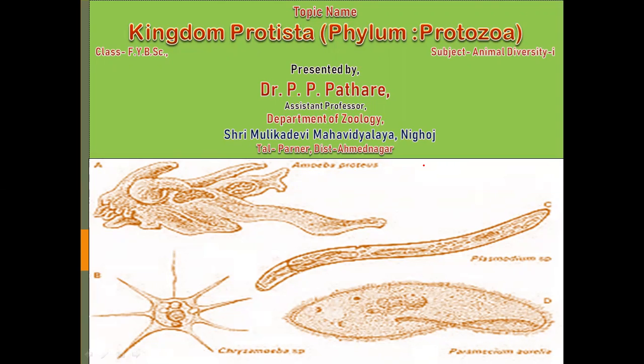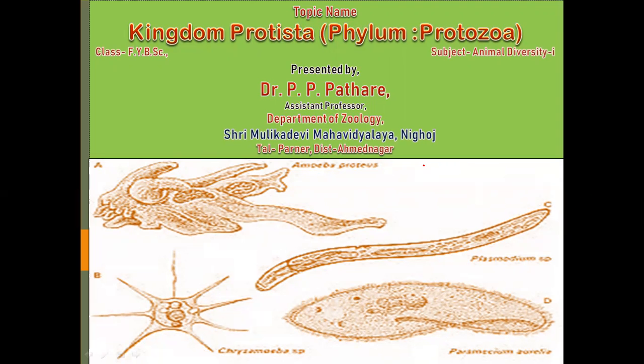So let us start to study the kingdom Protista, phylum Protozoa. It is a very large and diverse group of organisms. It includes more than 15 phyla. So you can easily understand these are the largest group of animals.